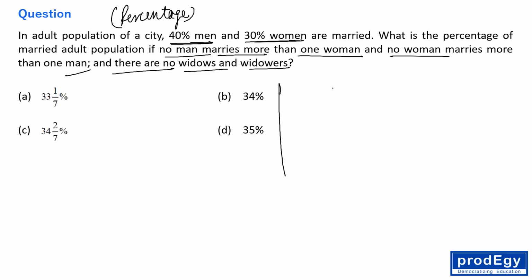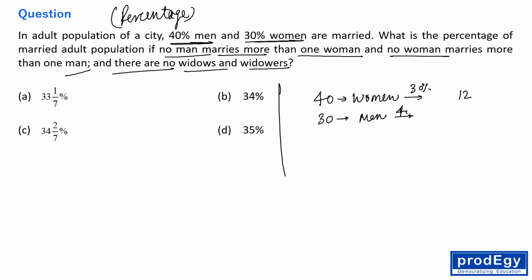It means what? Just assume that we have 40 women in the city and we have 30 men in the city. I have interchanged the order. Why? Because if we need to find 30% of women, it will come out to be 12, right?